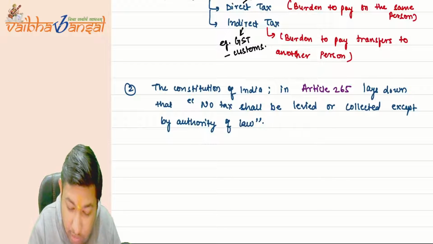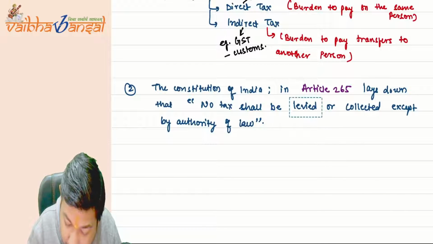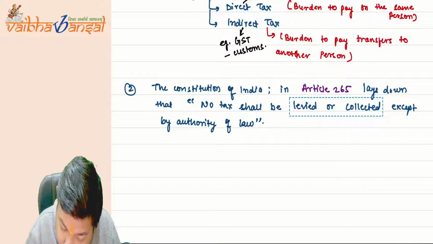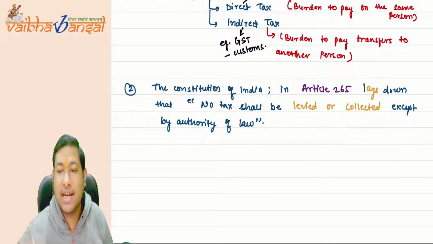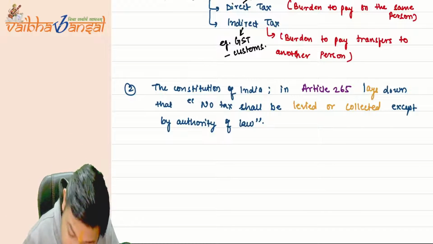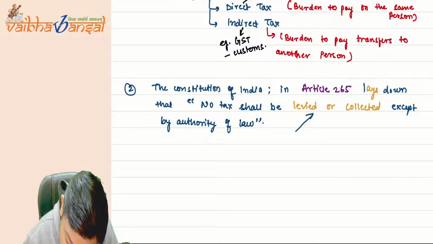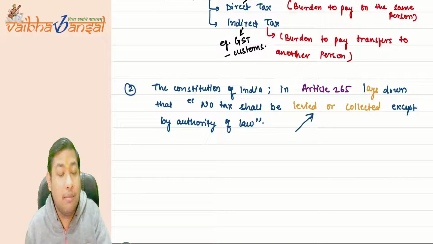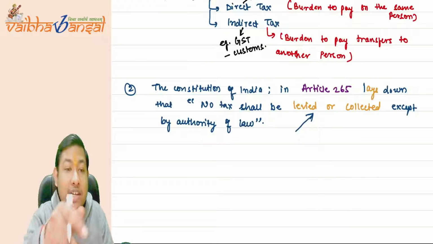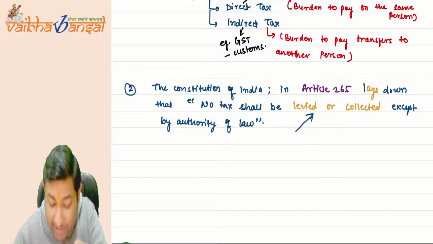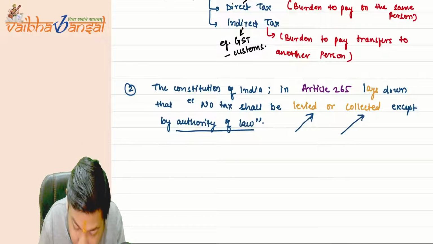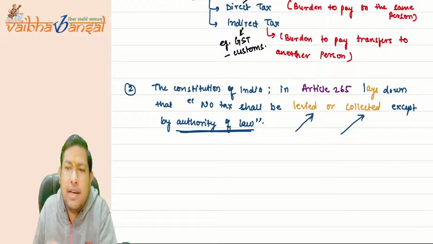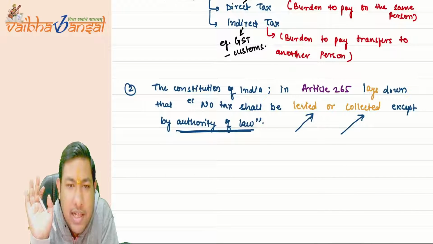Now, there are two important words: levied or collected. No tax shall be levied means that no one can levy tax on you or collect tax from you except by the authority of law. Then, sir, what is the difference between levied and collected?